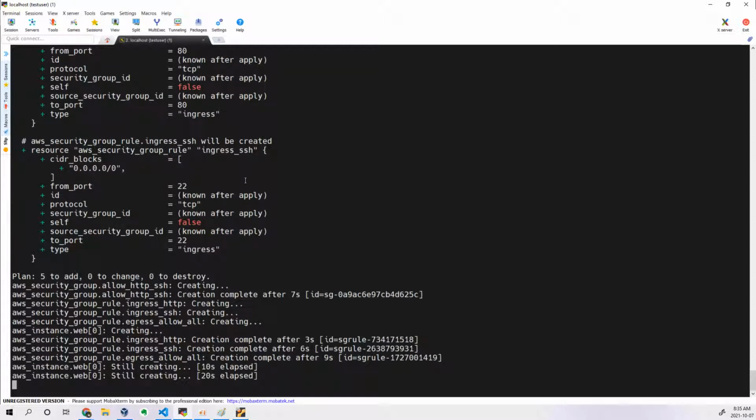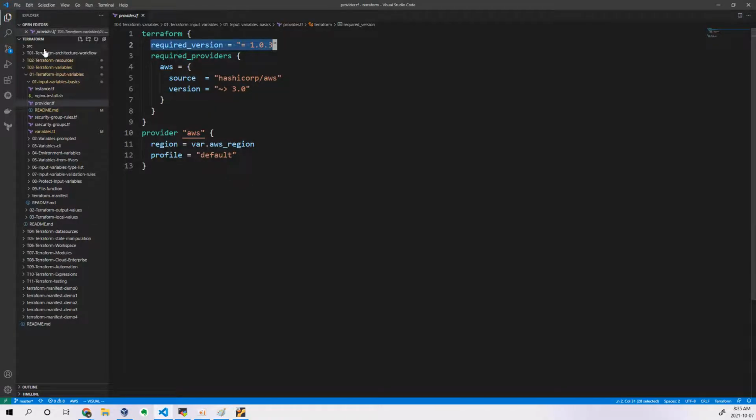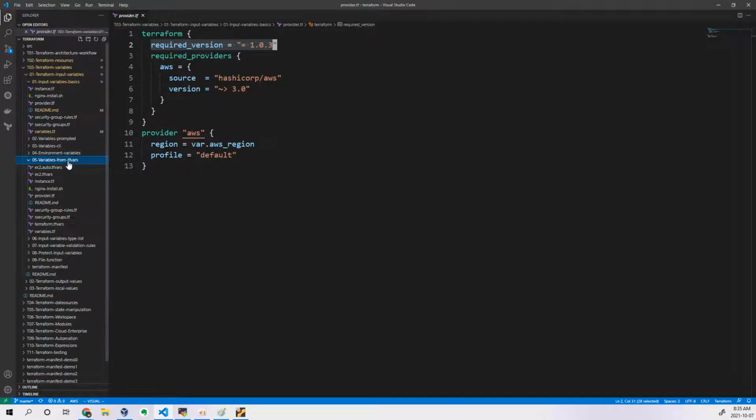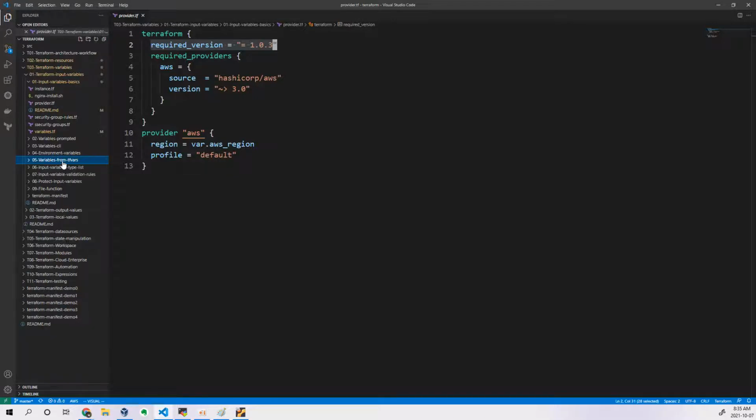So I told you, right, there are multiple ways to define variables. What is the tfvars file? You can see here I've written this. Can you see here something? Yeah. Auto tfvars as well. So these are automatically loaded.